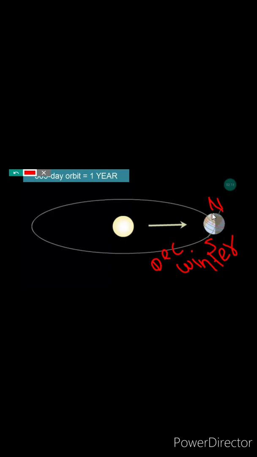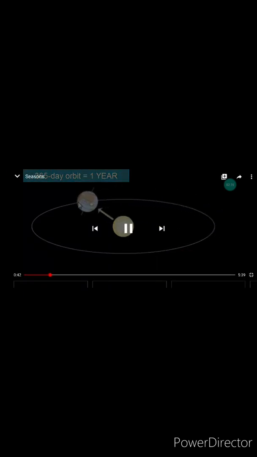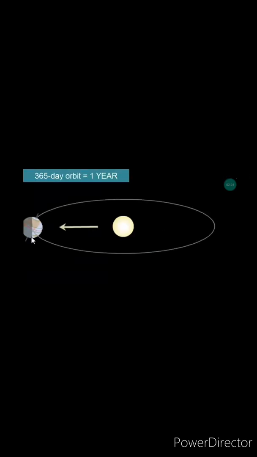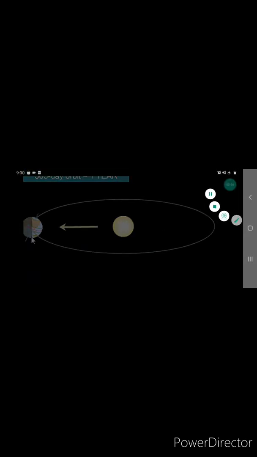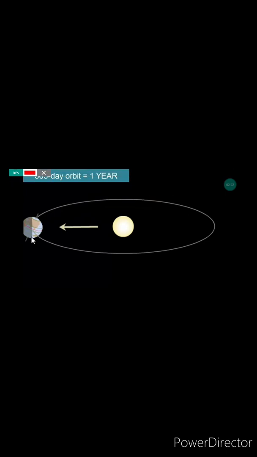When we see the further movement of this earth, again the brighter part is facing the sun and the other shaded part is away from the sun. Now this time you will see the northern hemisphere is towards the sun, as the north pole is directed towards the sun.